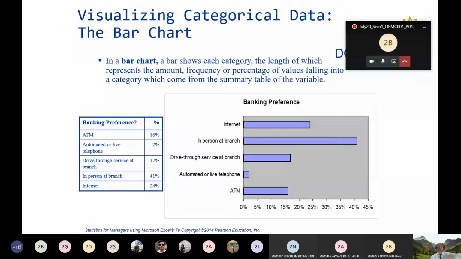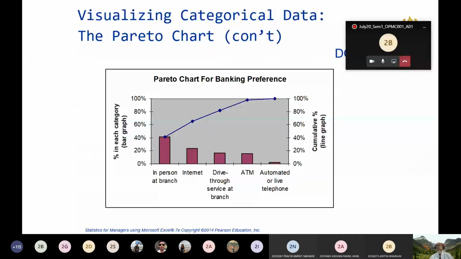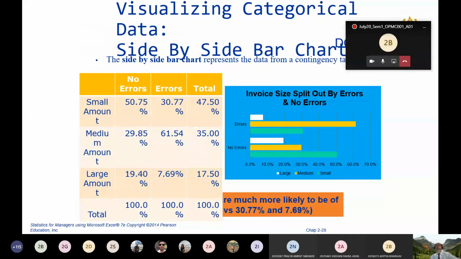You can show the summary table like this in the bar chart form. You can show the summary table also in the form of a pie chart. You can show it also in the form of a Pareto chart, which you can see here on the screen. If you have a contingency table wherein more than two categorical variables are there, you have to show it with the help of a side-by-side bar chart. How the side-by-side bar chart looks, you can see on this PowerPoint slide, and we will explain how to make it with the help of Excel.